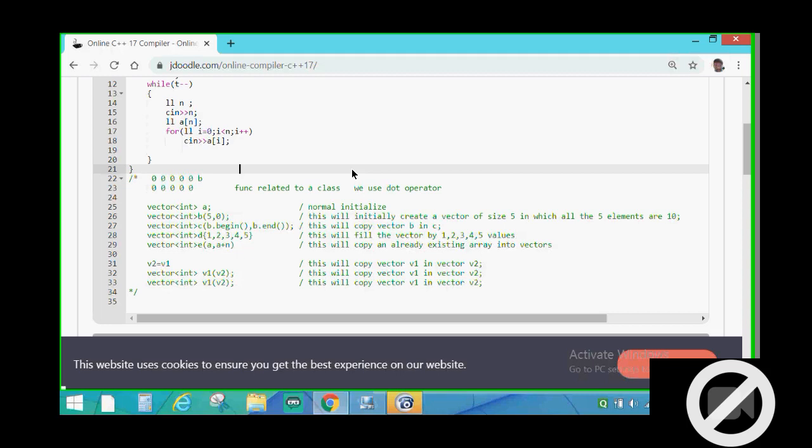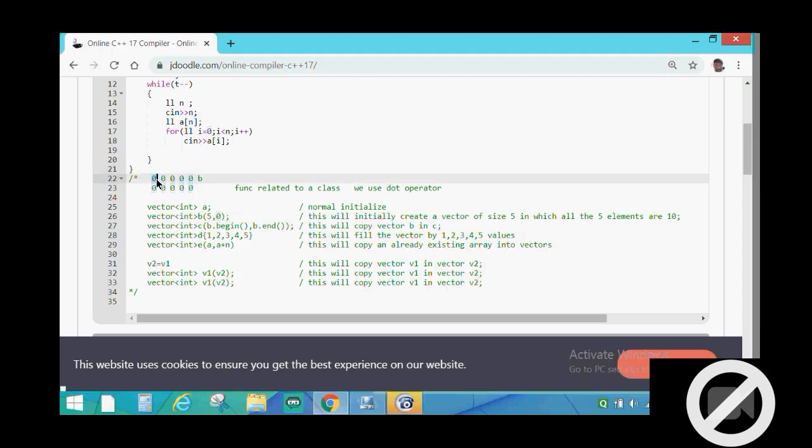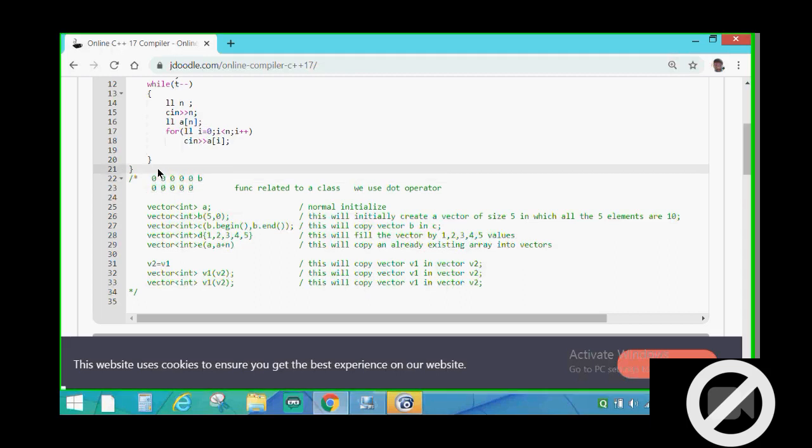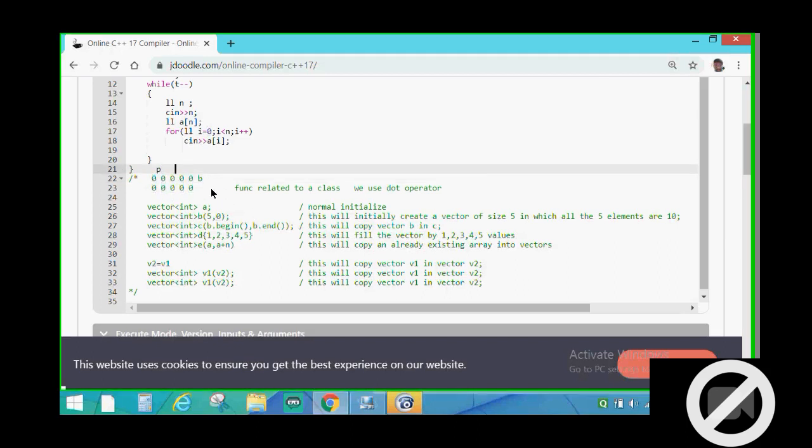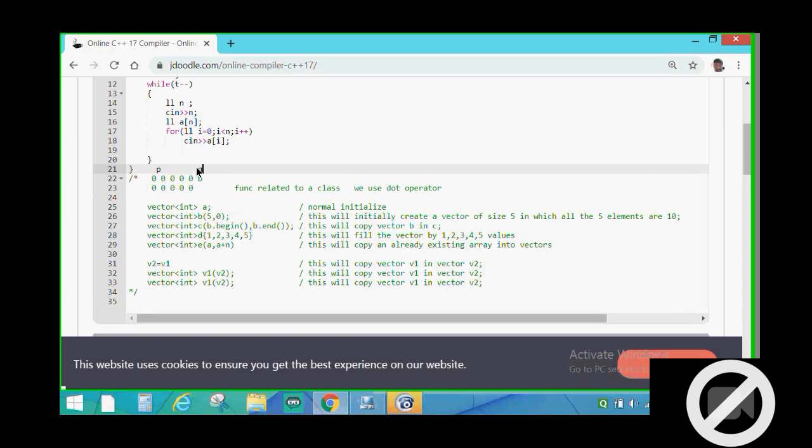For example, if this is the first element and there is a pointer P which is pointing to the first element, and then there is a pointer Q which is pointing to the element next to the last, meaning if there were a space here, Q is pointing to this. So in this case, basically from start to end,